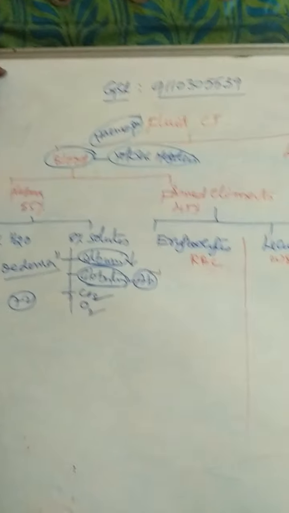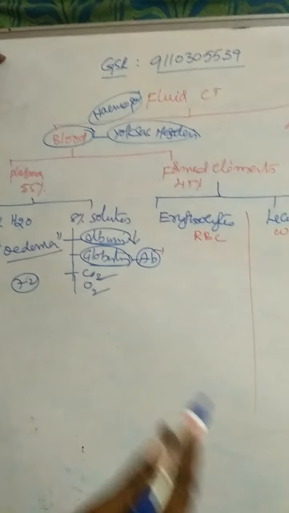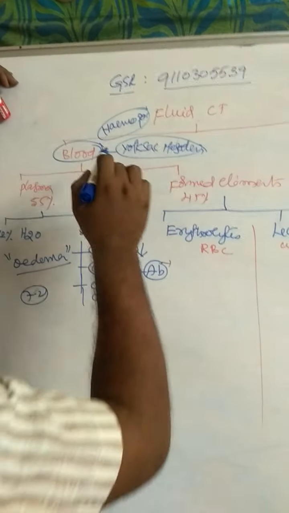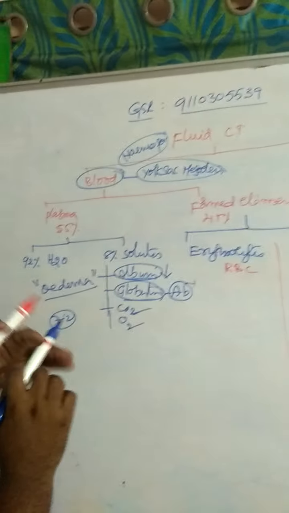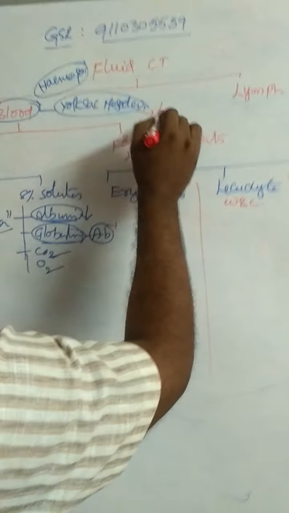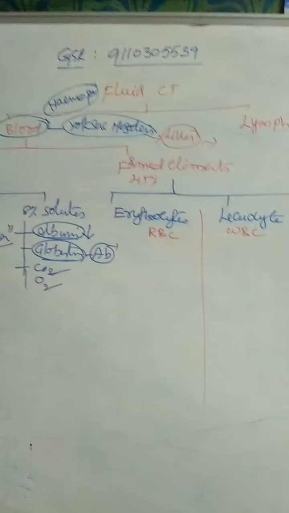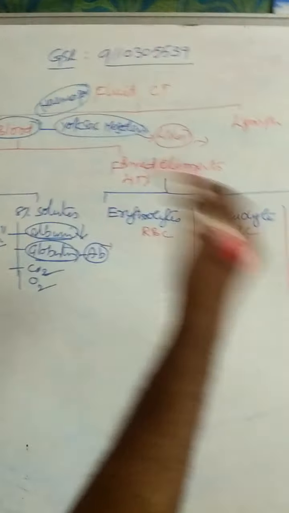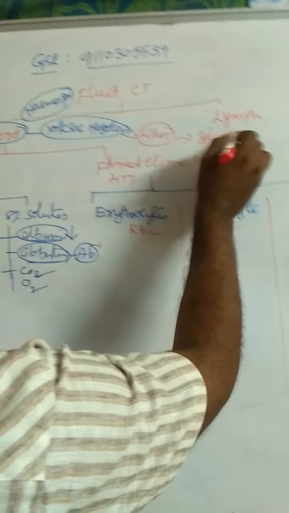What are hemopoietic organs? Organs which produce blood are called hemopoietic organs. In the early embryonic stage, yolk sac mesoderm acts as a hemopoietic organ. Then the next place, liver. In the embryonic stage, liver also acts as a hemopoietic organ. After liver, spleen acts as a hemopoietic organ.